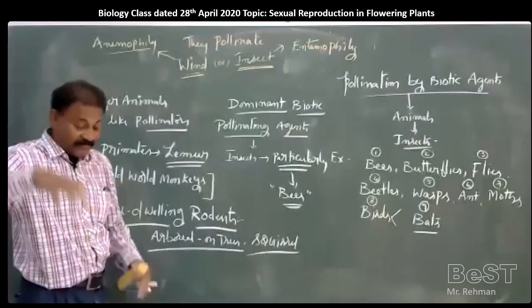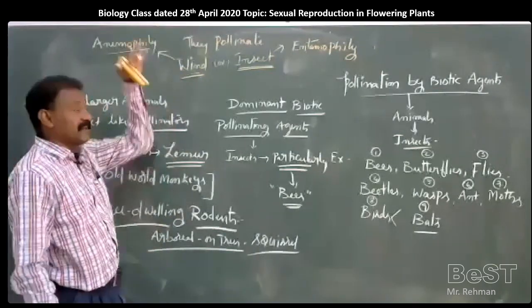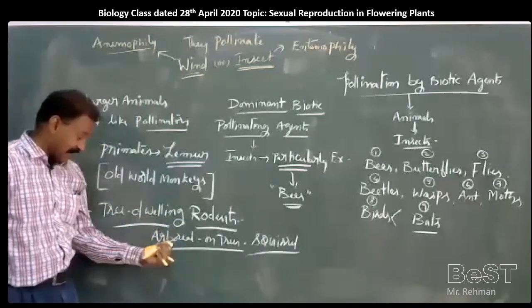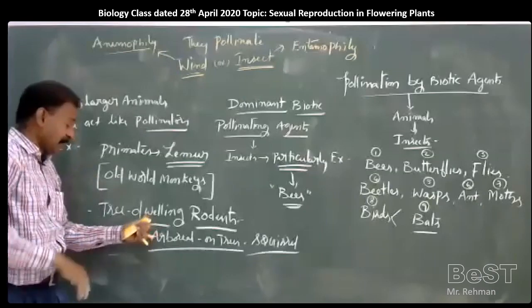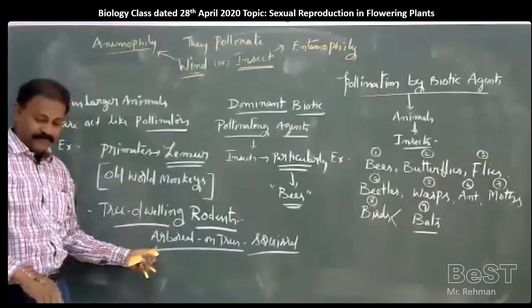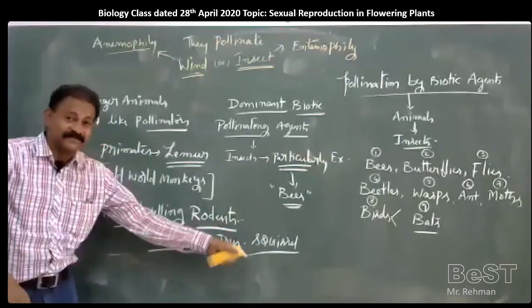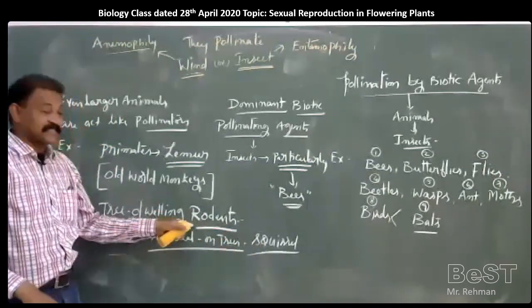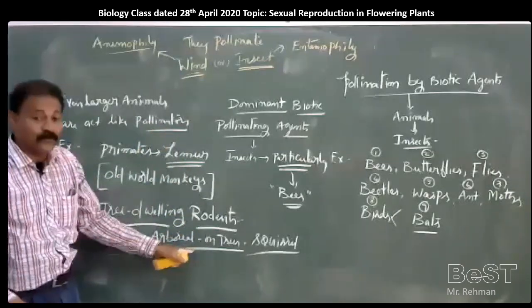Some are living in the soil inside, fossorial. Some are living on trees, tree dwelling or arboreal. Tree dwelling means they are moving from one tree to another tree. Arboreal. Squirrels or mice, all these come under rodents. So these rodents act like pollinators in some plants to bring about pollination.